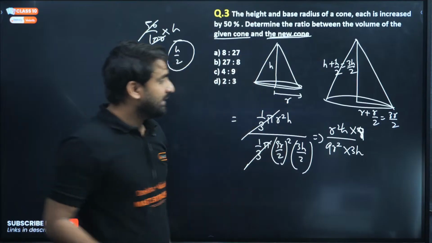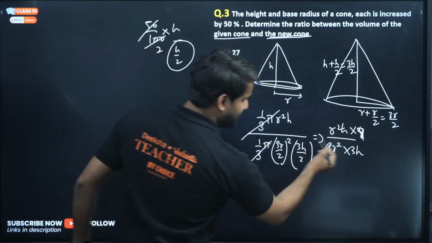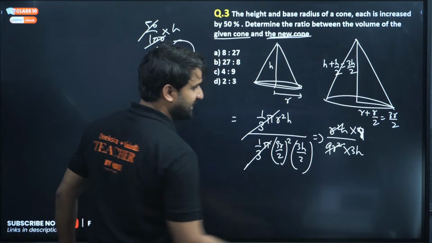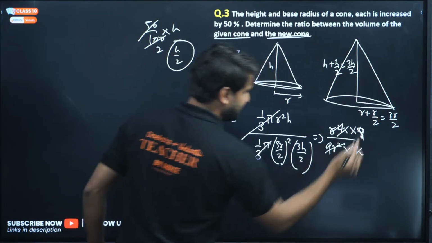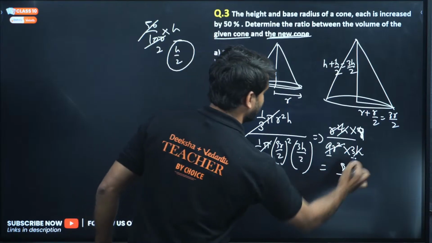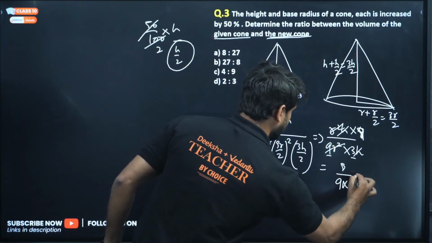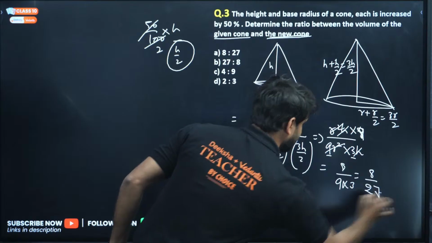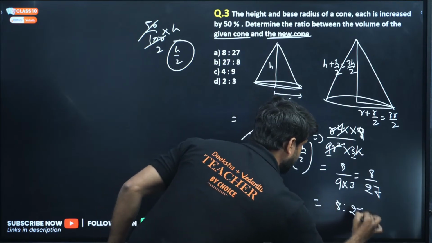So 8 will go in the upward direction. So this r square is cancelled, and this h is cancelled with this. So 8 divided by 9 into 3, that is 8 divided by 27. So the answer is 8 ratio 27.